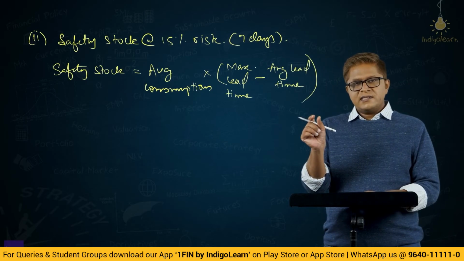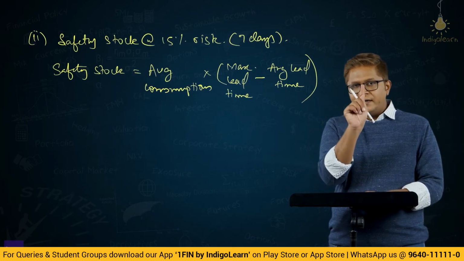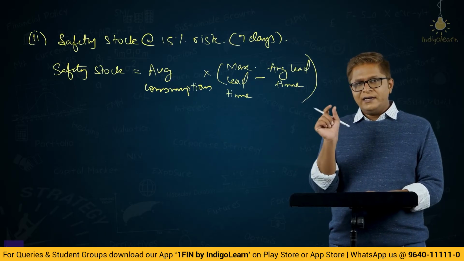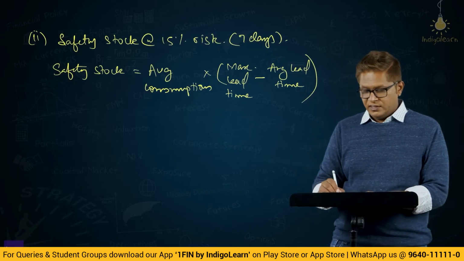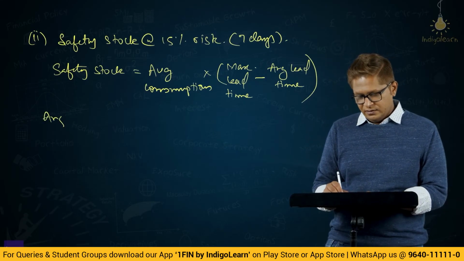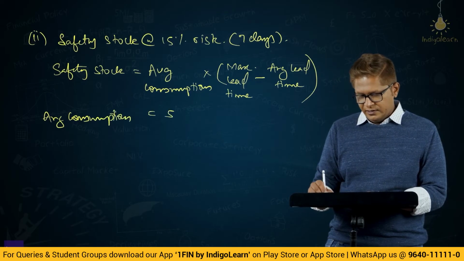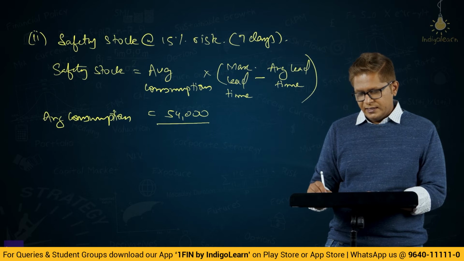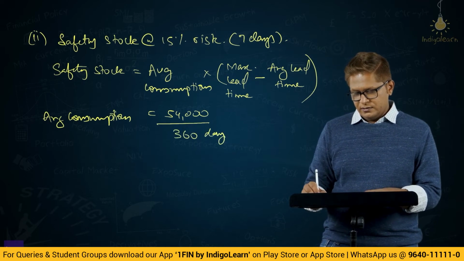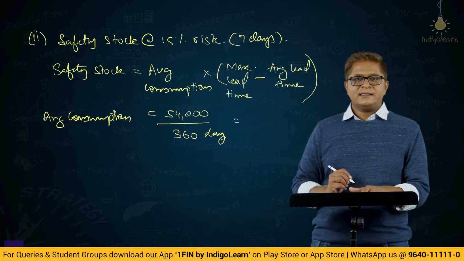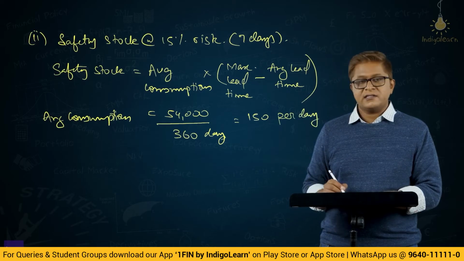So normally it comes in 6 days. We are wanting safety up to 7 days. So that 1 day extra stock we will keep. So 1 day extra equivalent consumption stock is going to be our safety stock. So what is average consumption? They are saying the annual demand is 54,000 units and you consider a 360 days year. So 54,000 by 360, which is 150 per day.